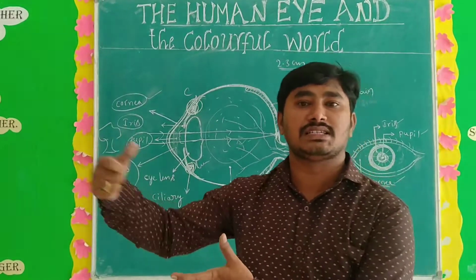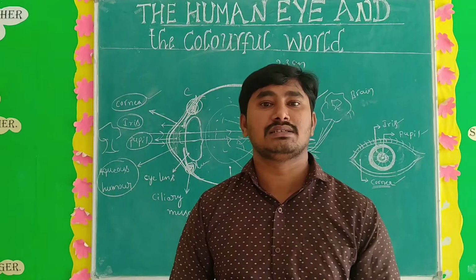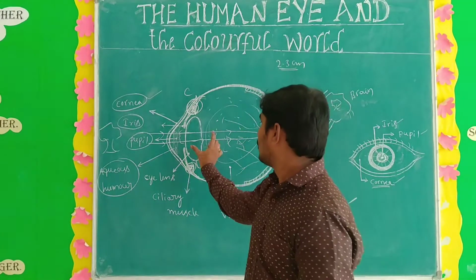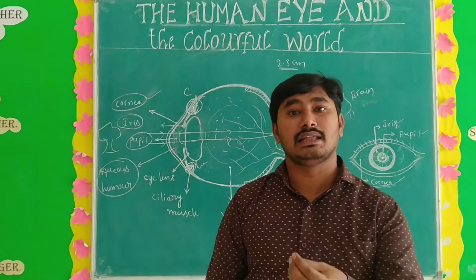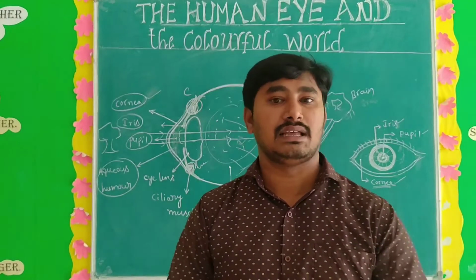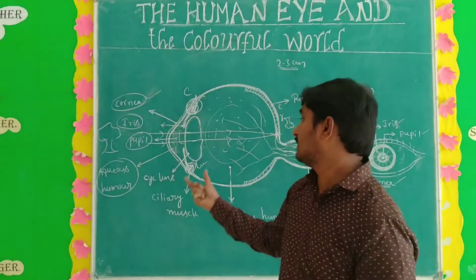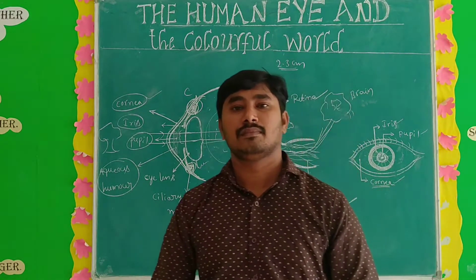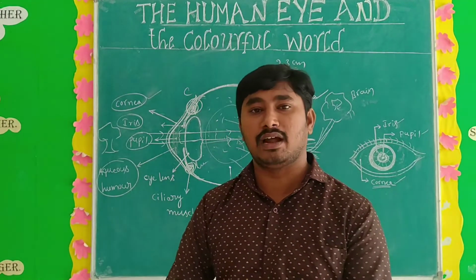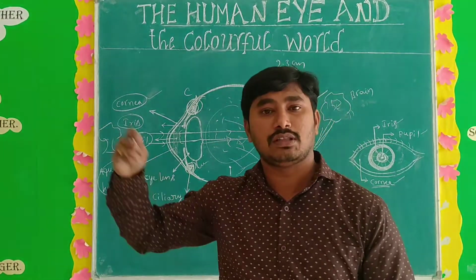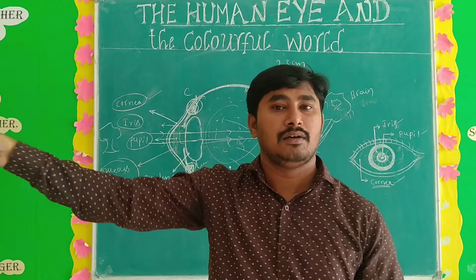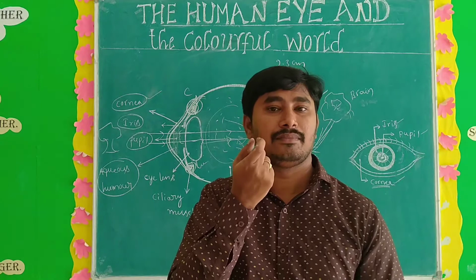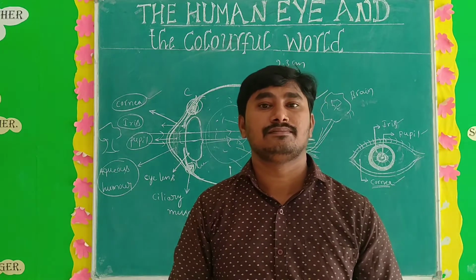So when you see a long distance object, automatically the ciliary muscles are relaxed, and the convex lens becomes thinner, and the focal length increases. Once again, you have to check this. When you see a long distance object, meaning a far object, first of all the ciliary muscles are relaxed, the convex lens becomes thinner, and the focal length increases.